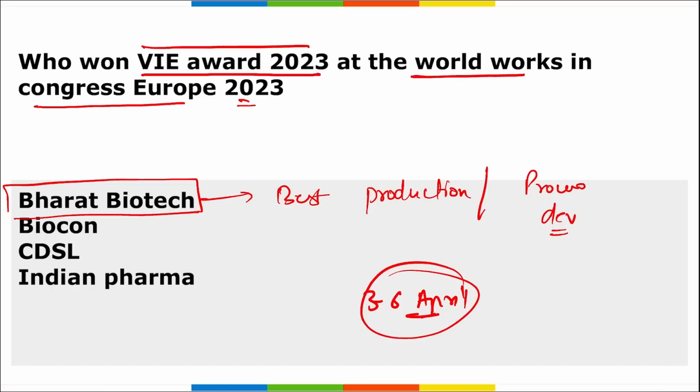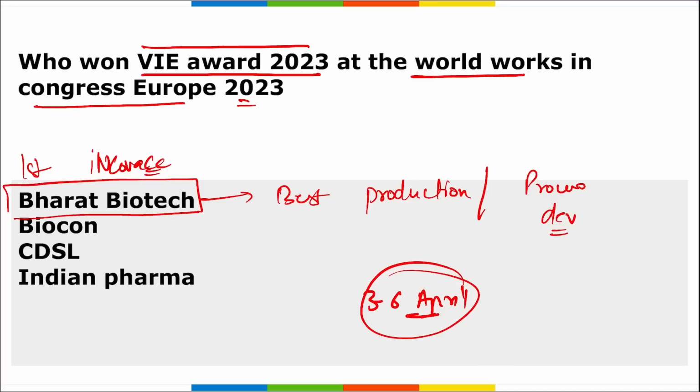Then remember Bharat Biotech is the world's first producer of intranasal COVID-19 vaccine, that is INCOVAC. Alright, also its intramuscular vaccine name is Covaxin. So we should remember that a question can be asked: which is the company that is the world's first producer of intranasal COVID-19 vaccine, that is INCOVAC, and the name of the company is Bharat Biotech.